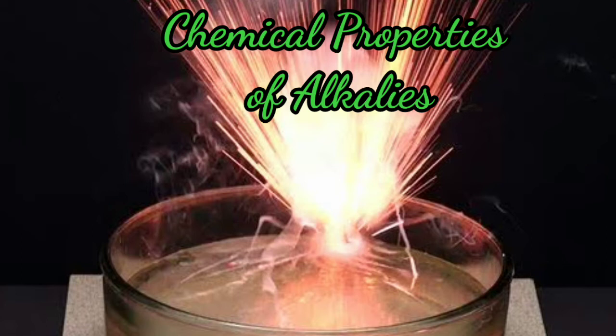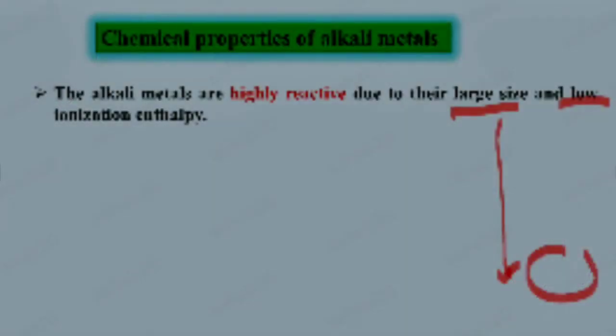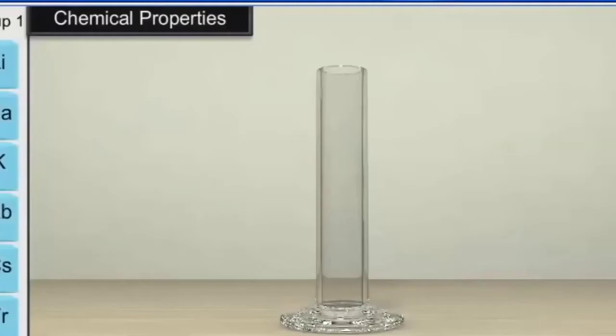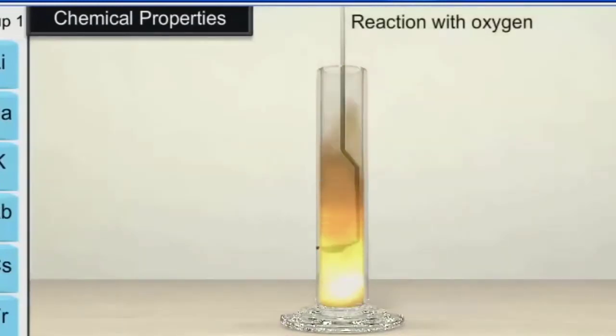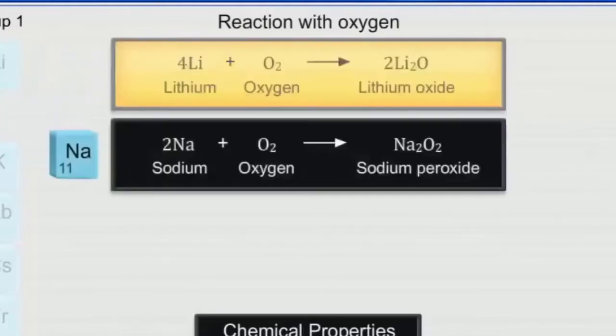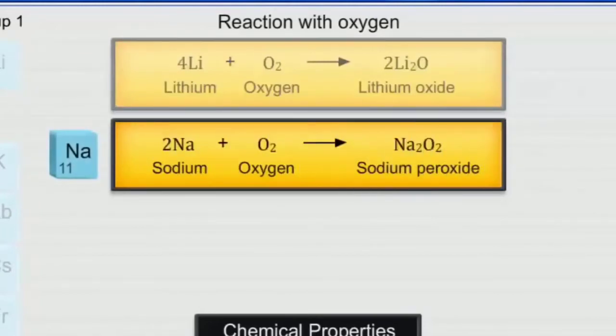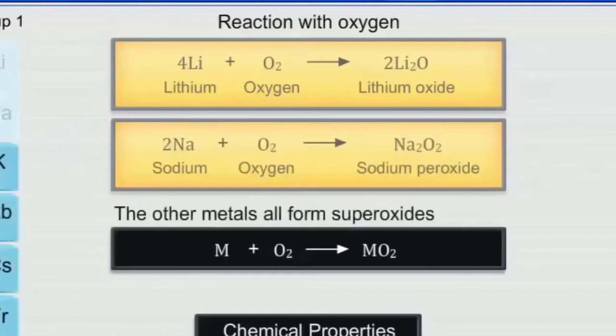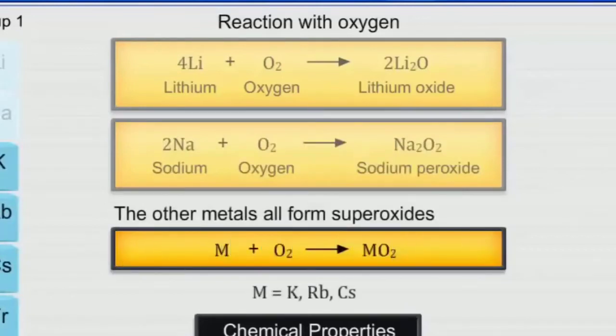Alkali metals are highly reactive due to their large atomic size and low ionization enthalpy. The reactivity of these metals increases down the group with the increase in atomic number and atomic size. Reaction with oxygen: alkali metals burn vigorously with oxygen, forming their oxides. Lithium forms monoxide, sodium forms peroxide, whereas the rest of the members form superoxides.